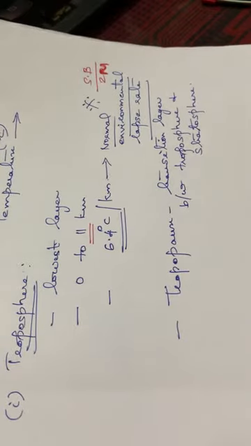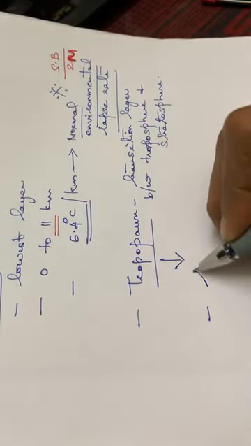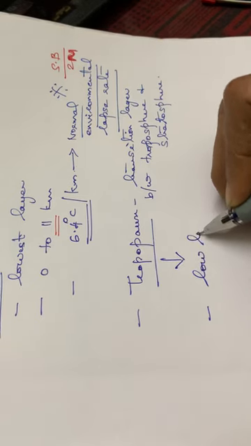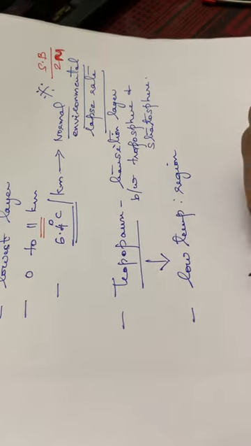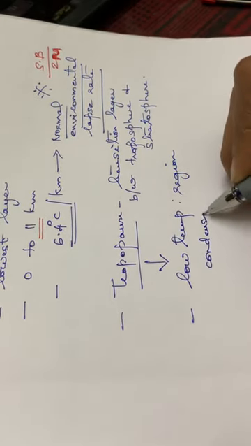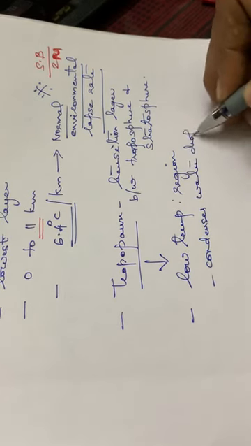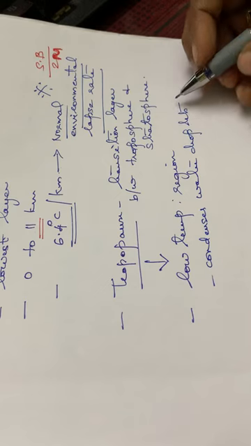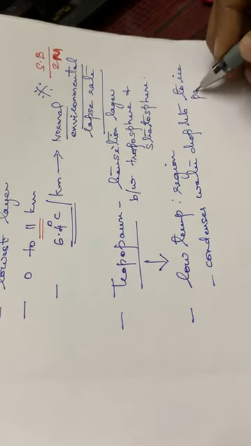So that point also you have to note: the tropopause is a low temperature region. Tropopause is a low temperature region, and as a result it condenses the water droplets to ice particles.